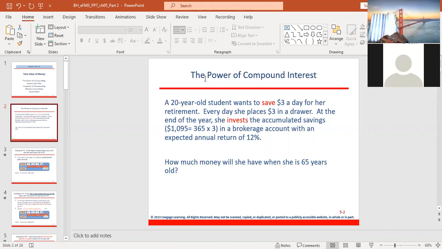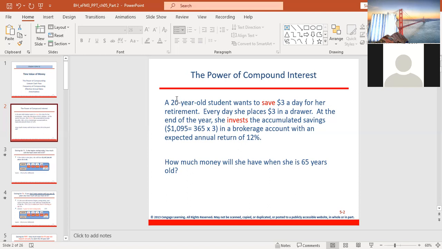So you can see that from this question, a 20-year-old student is trying to target $1095. But before she can do this, she needs to have a strategy of saving $3 every day. So $3 every day multiplied by 365 days in a year, she will be able to get $1095. And then she decided to invest this $1095 in a brokerage account with an expected annual return of 12%.